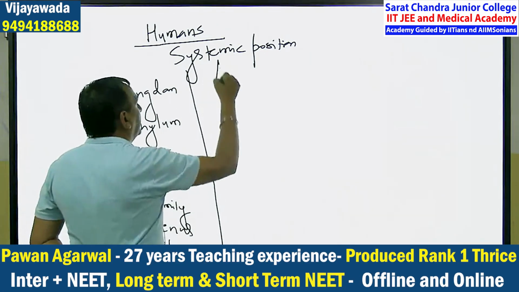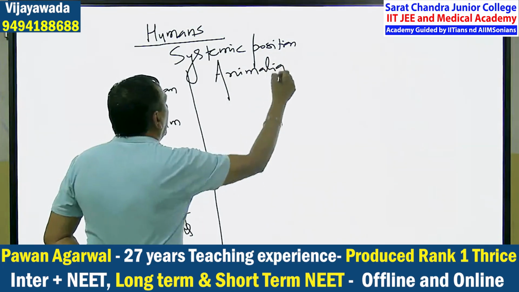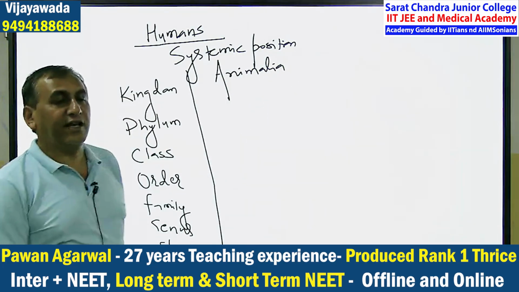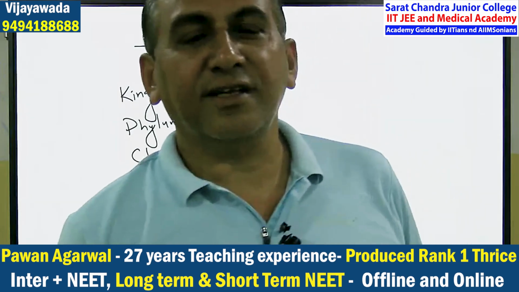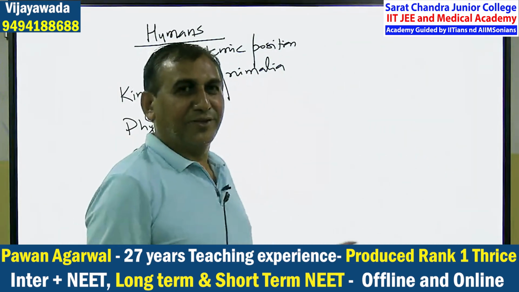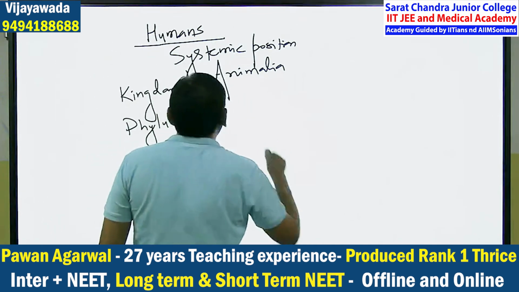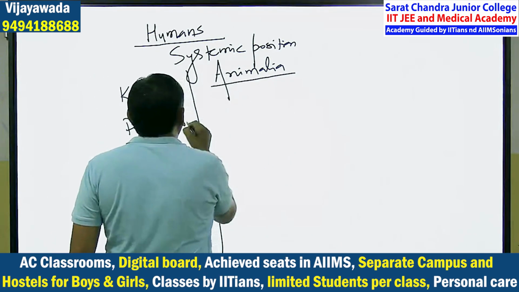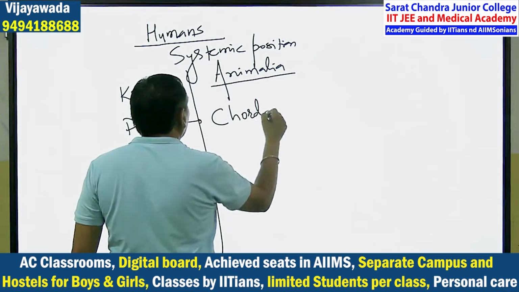So see, what is about human beings? So kingdom is the Animalia. We all are included in animal kingdom. But we are the human beings now. If someone is saying us animal, we are getting angry now. I'm not animal. Actually, we are included in animal kingdom. We are the civilized animals. So Animalia. Phylum is the highest phylum, that is the Chordata.